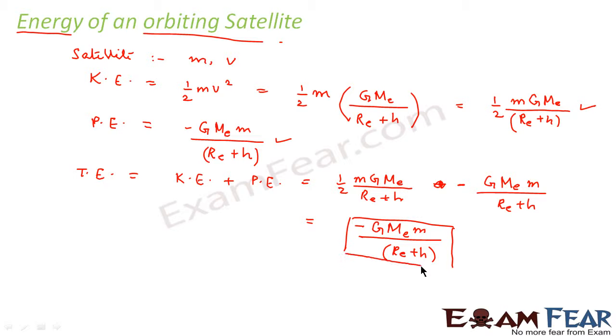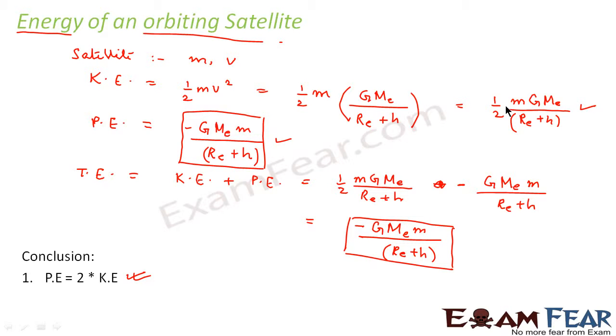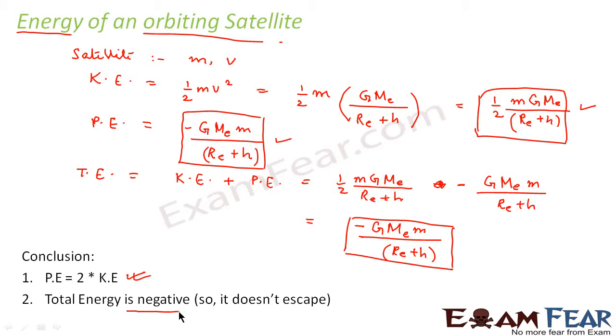So what do we observe from this? We observe the conclusions. The first conclusion is we found that potential energy is equal to twice the value of kinetic energy. If you see the value of potential energy, you can very clearly see that half of the potential energy is the kinetic energy, right? And what is the second conclusion? The total energy is negative. So that means, when the total energy is negative, the system is a bound system. That means the system cannot escape.